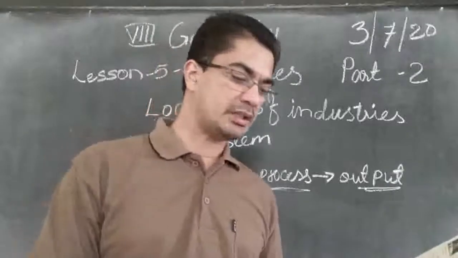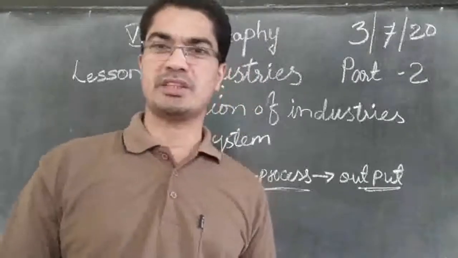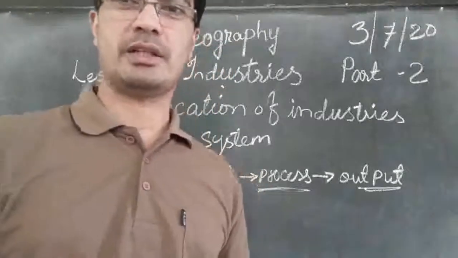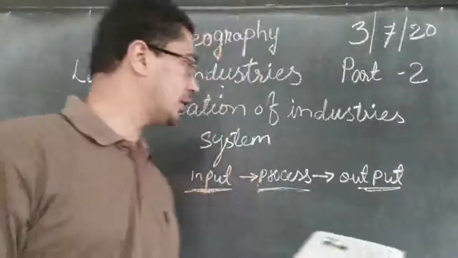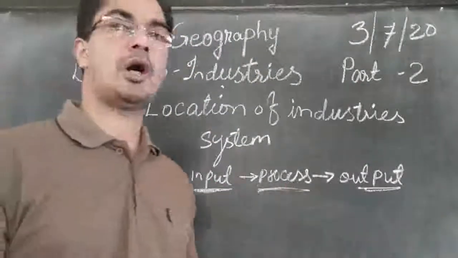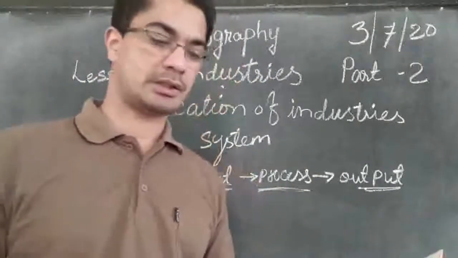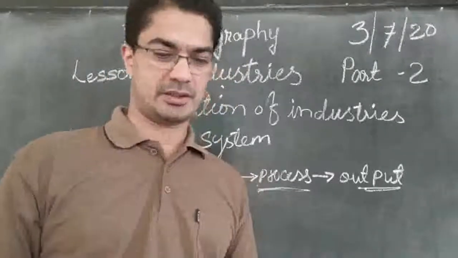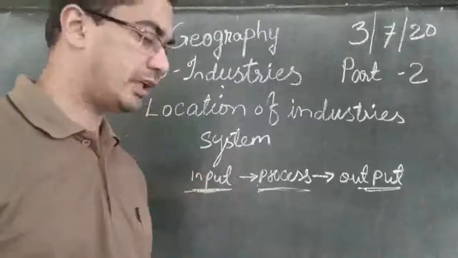And the output is the shirt you wear. And what is the output? The cloth that you are wearing, the dress that you are wearing, that is the output. So these are the three parts: input, process and output. That is the industrial system. Now let us see industrial regions. What are the regions of industry?